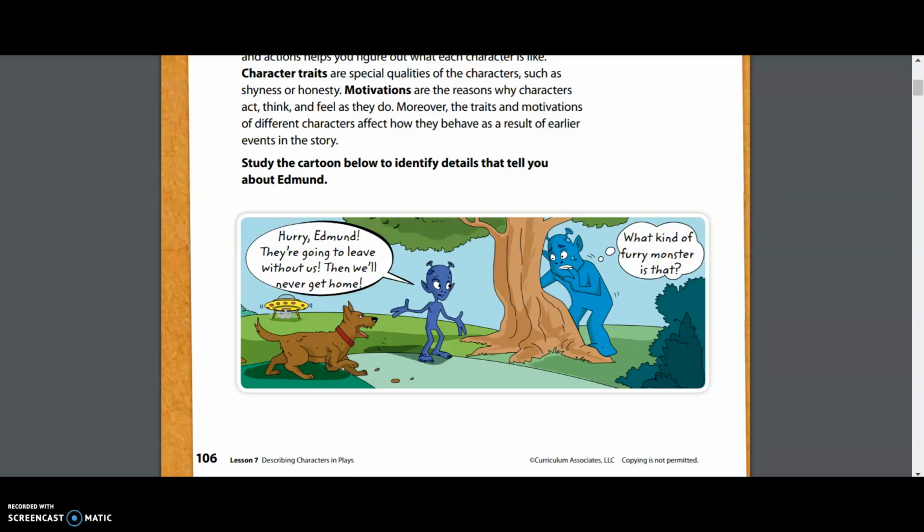If we look further into this picture, we have a dog that looks like it's barking at Edmund. And then if we look at Edmund's thoughts, it says, "What kind of furry monster is that?" So that leads me to believe that Edmund is probably afraid of the dog. So that might be the reason behind, or the motivation behind, why Edmund is afraid.